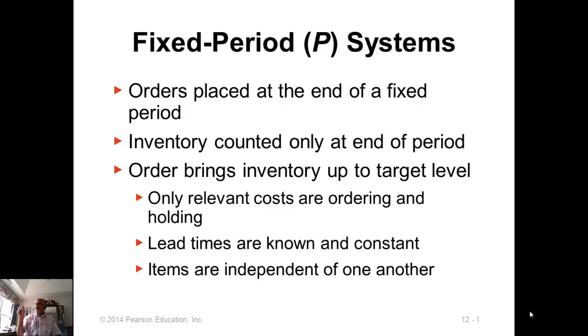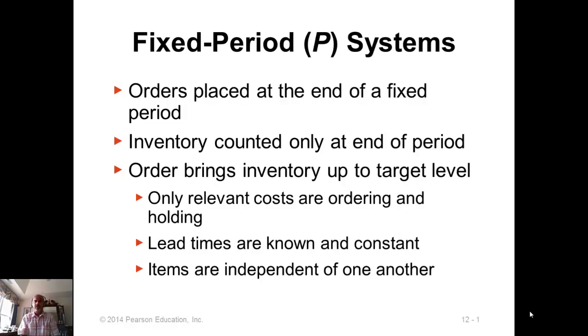So here the order periodicity, the time between orders, is fixed, but the order quantity can be different, because if the demand is kind of sluggish, then you will have a large on-hand quantity. So the difference between the target level and the on-hand will be small. So your order quantity will be small. But if the demand is greater than normal, you will have very little on-hand inventory. So the order quantity needed to bring the inventory to the target level will be large.